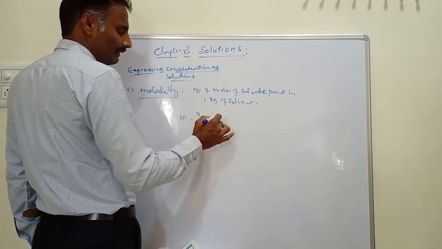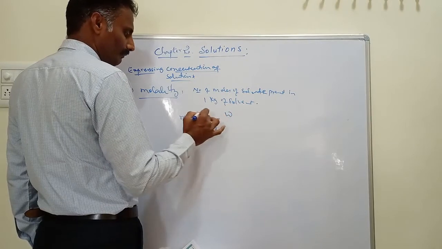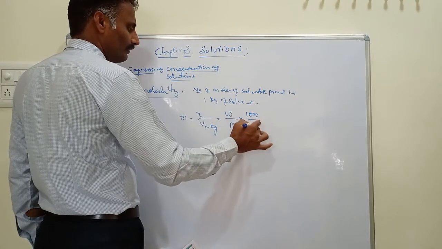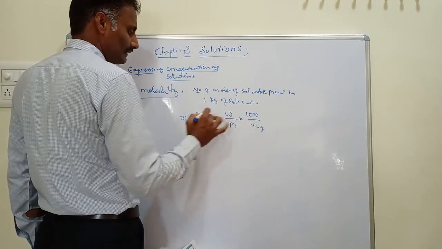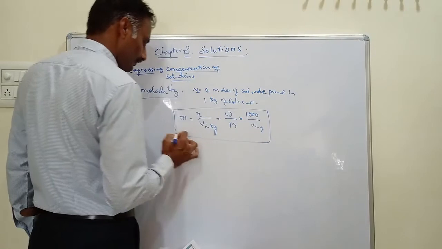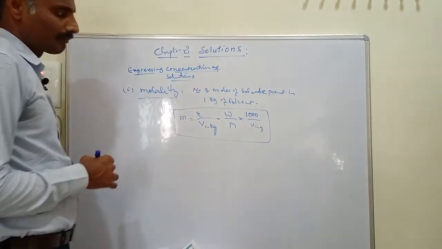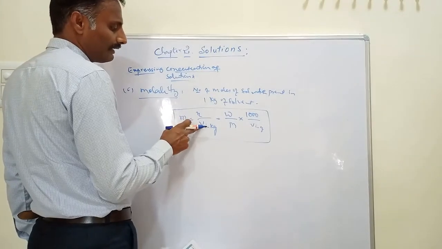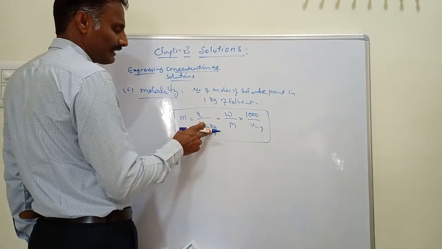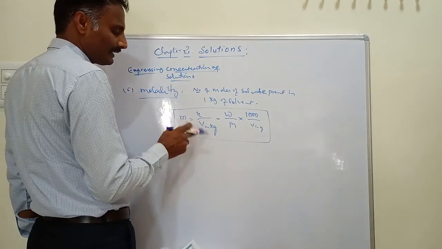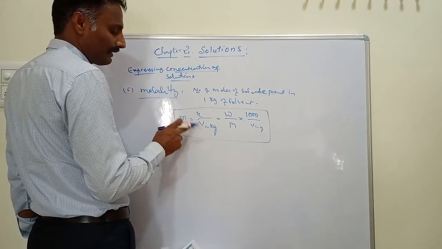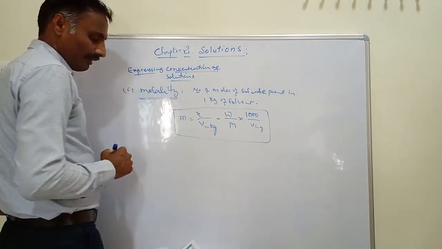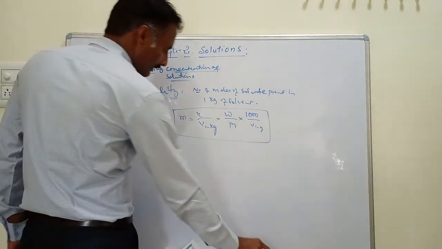Or this is nothing but the number of moles, that is weight by molar mass, into 1000 by W, where W is in grams. This is the expression we use to calculate the molality of solutions. And molality is independent of temperature, since the mass of solvent in kg is independent of temperature. Okay, this is about molality, and also our molarity.